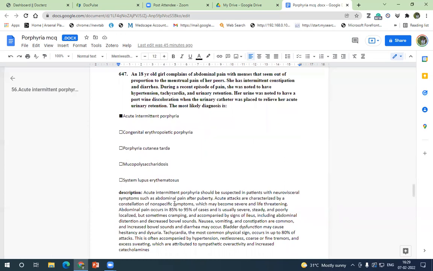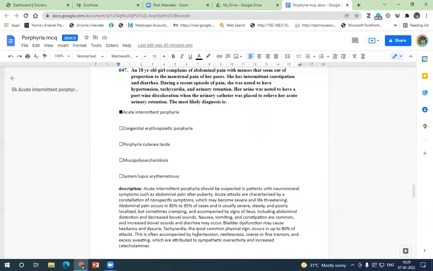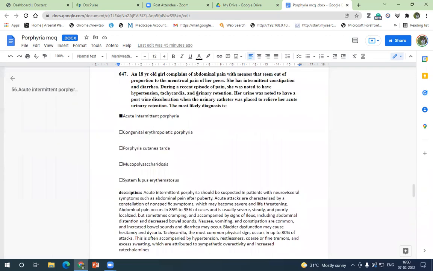A post-pubertal girl having neurovisceral symptoms and abdominal pain out of proportion, and severe pain resulting in ileus or urinary retention and decreased bowel sounds. There may be autonomic symptoms like tachycardia and hypertension, which can be present during an acute attack. So this is a classical case of acute intermittent porphyria. Sometimes they may undergo a laparotomy, thinking of appendicitis or an ovarian cyst or ovarian torsion. So these things can be present and they may have a negative laparotomy also.